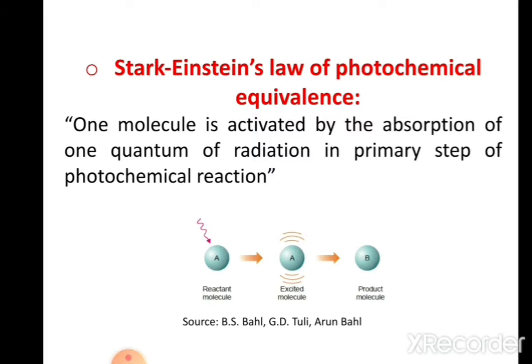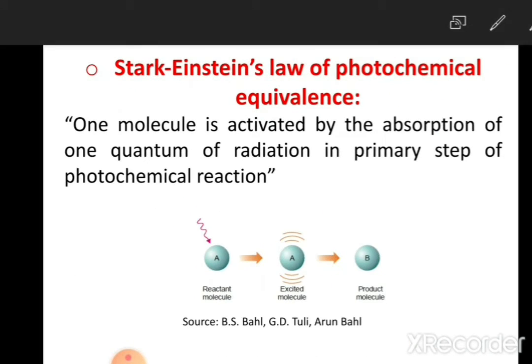Or simply, every molecule in a photochemical reaction absorbs only one quantum of radiation. Thus, the energy can be expressed either in terms of quantum of radiation or in terms of Einstein. If the energy absorbed is per molecule of the reacting substance, it is called 1 quantum of radiation. If the energy absorbed is per mole of the reacting substance, it is called 1 Einstein.